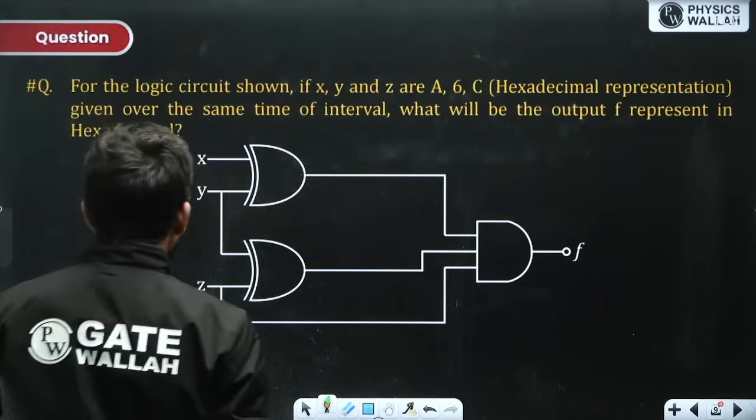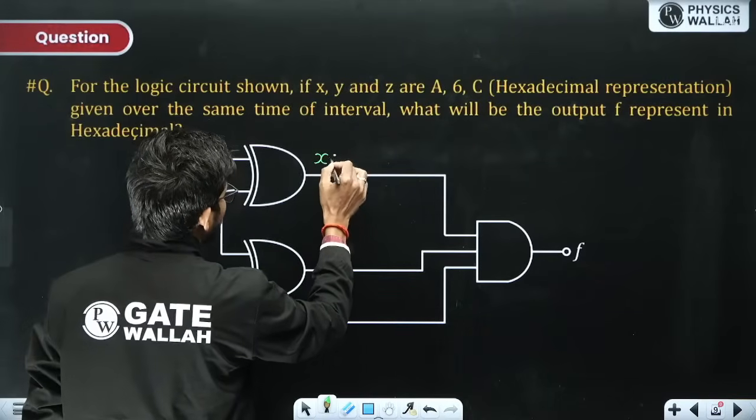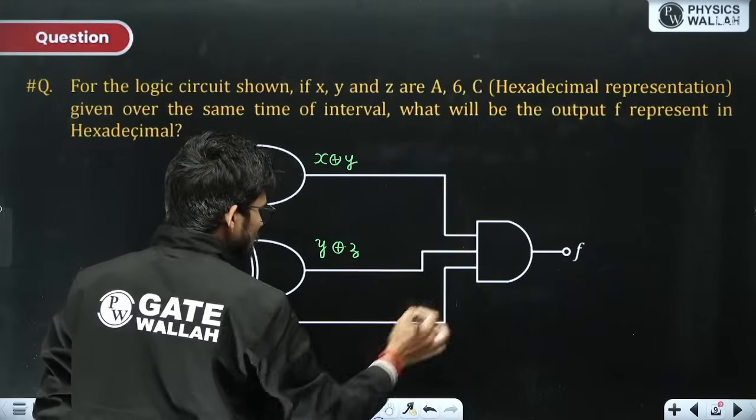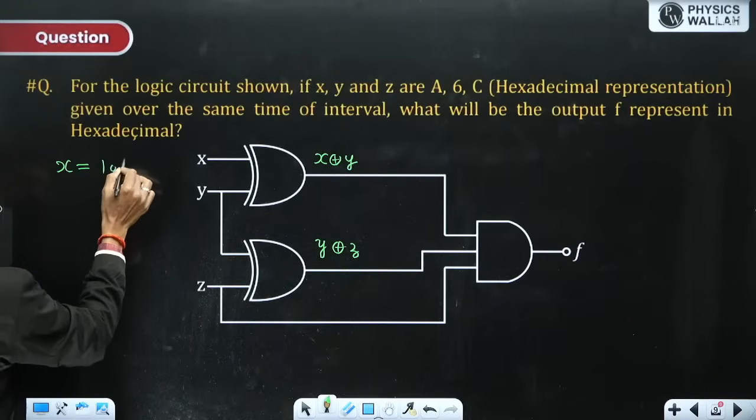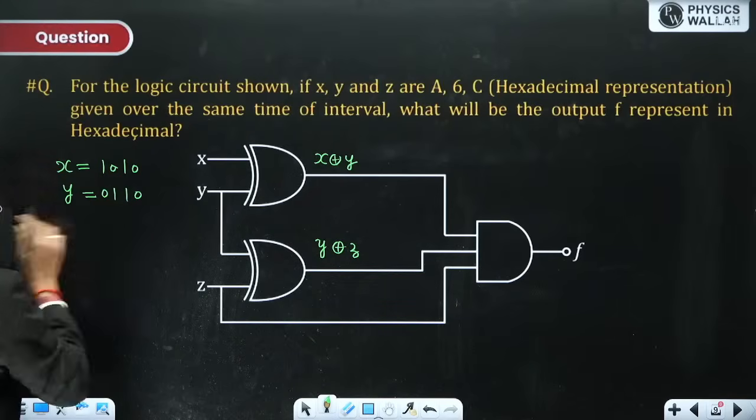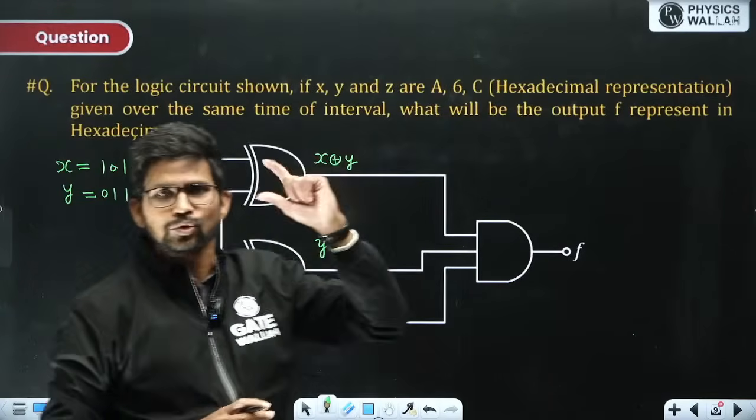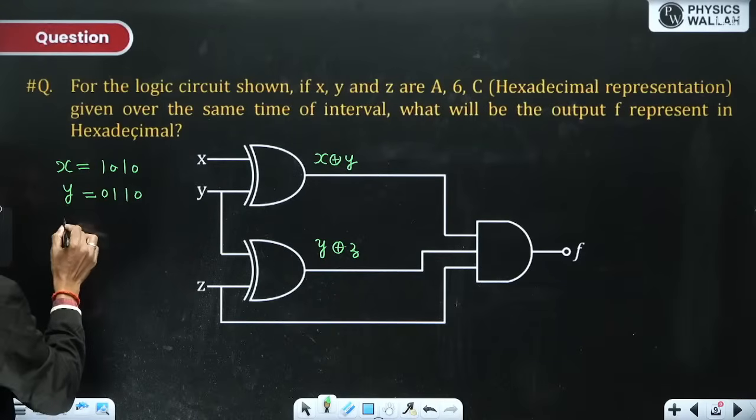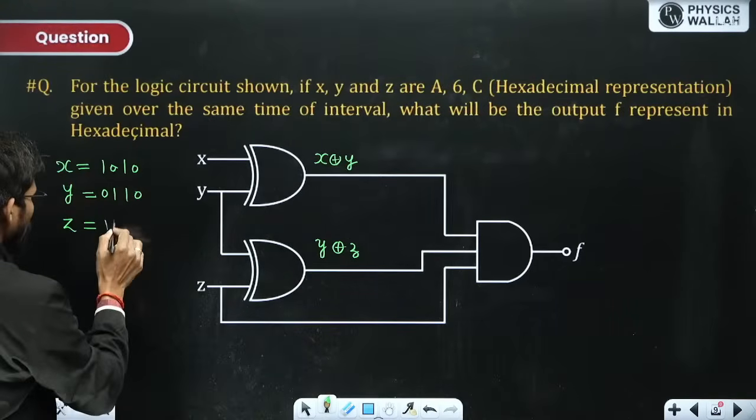Now let us see over here. This output is X XOR Y. This output is Y XOR Z. And this is Z. X is A, A is 10, that is 1 0 1 0. Y is 6, that is 0 1 1 0, because they are represented in hexadecimal using 4 bits. And Z is C. A is 10, B is 11, C is 12, that is 1 1 0 0.